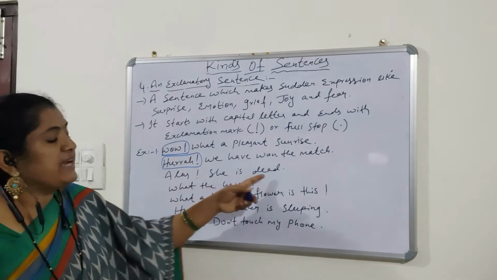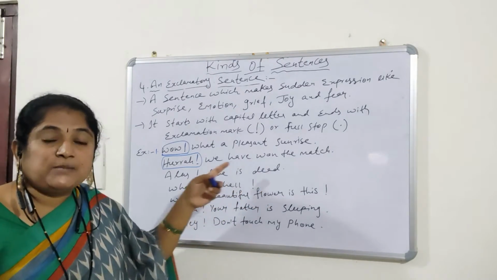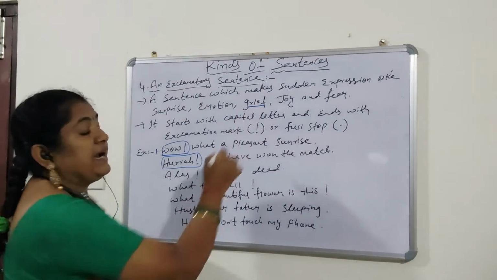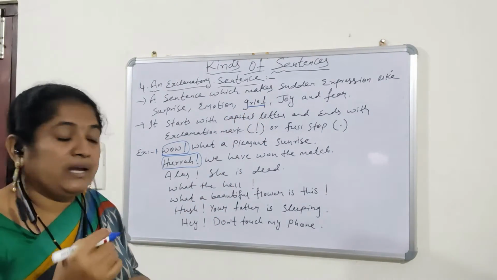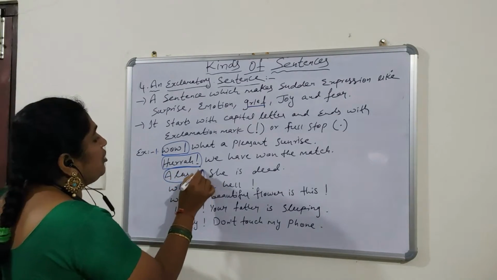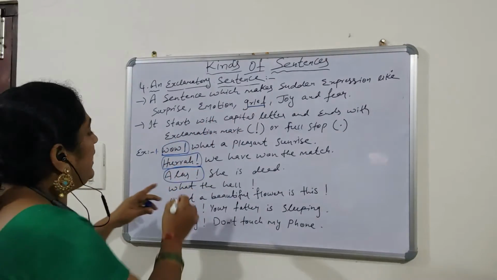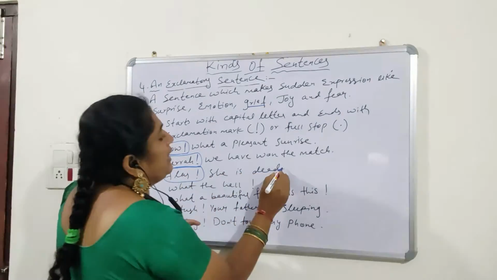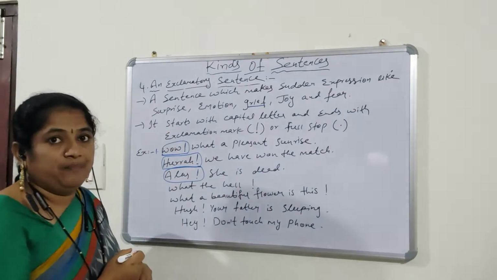"Alas! She is dead." This is the expression of grief, sad, sorrow. So, alas is a sudden expression of grief. So, I used the exclamation mark here itself and I kept the full stop here.